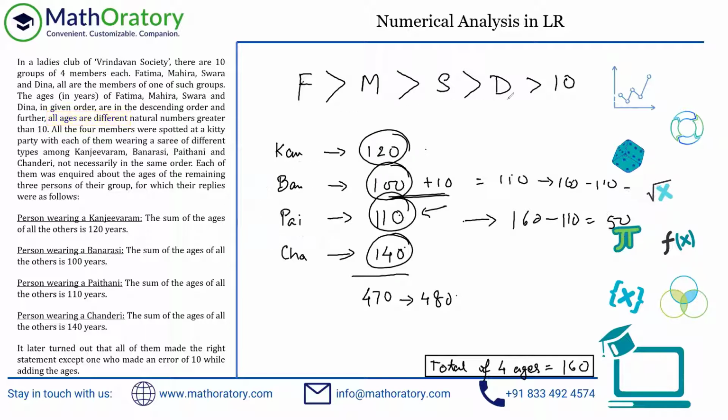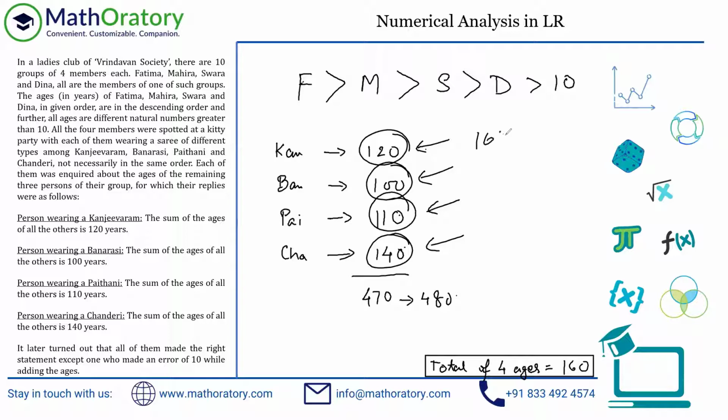So what we can conclude quickly is, I hope this part was clear enough. If not, just let us know in the comments. Because individually these 4 people have different ages, these 4 numbers should also be distinct. You can understand this via w, x, y, z, what we assumed initially.